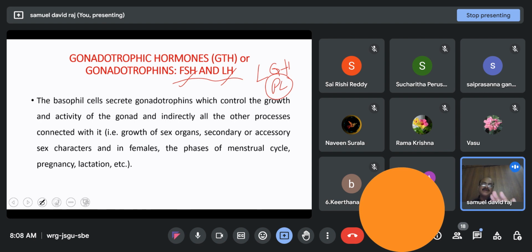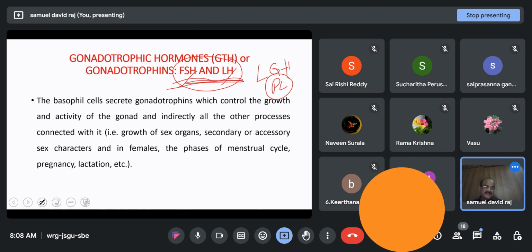So I'll be stopping this class here. I'll share this PPT once the other hormones are also completed. You go through the FSH, LH and prolactin functions and compare them with the previous class. If you have any doubts, ask me. Otherwise, I'm not going to deal with them in order to save time.